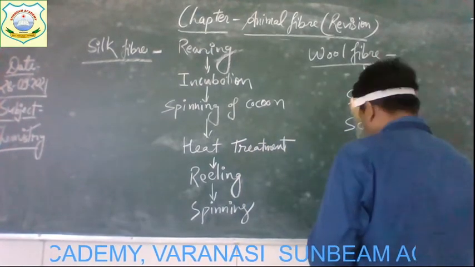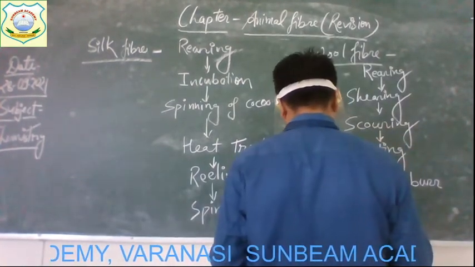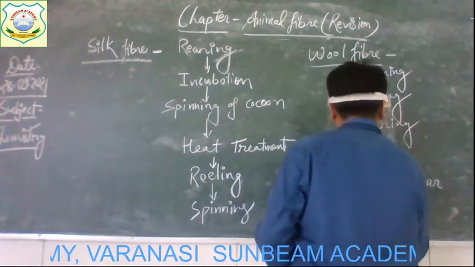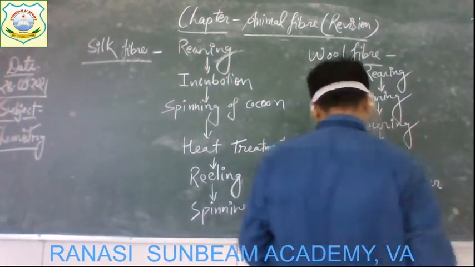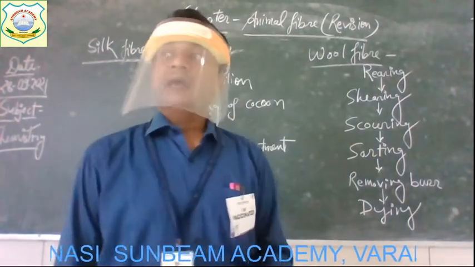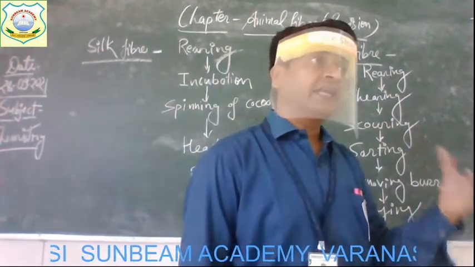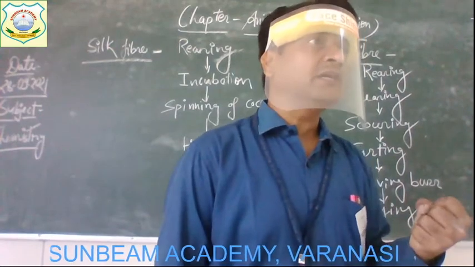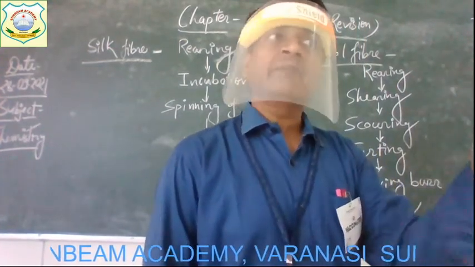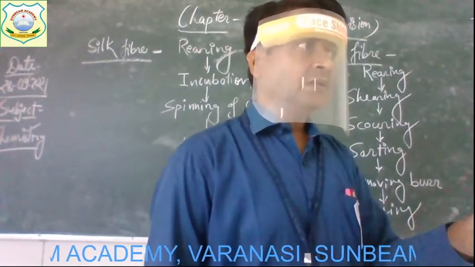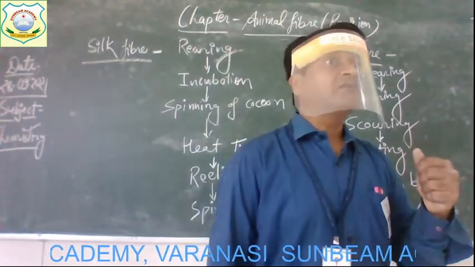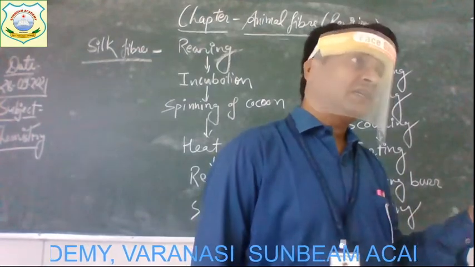After the removal of the burrs, the next step is dyeing. Actually, when the hairs are taken out from the body of animals, they are not colorful. They are mainly white, black, or brown. But we require wool of various colors.